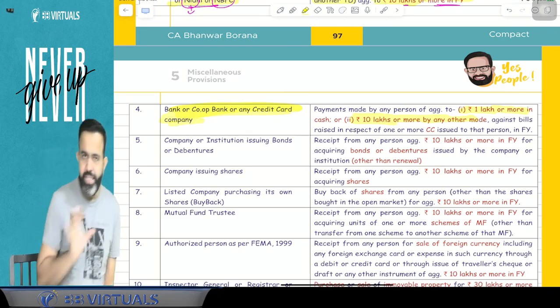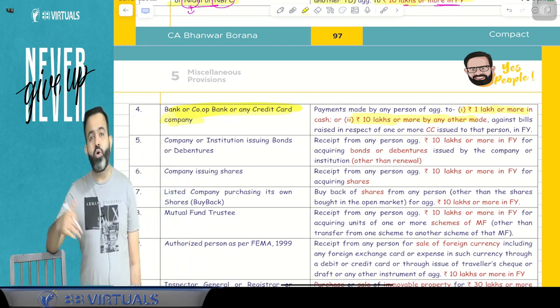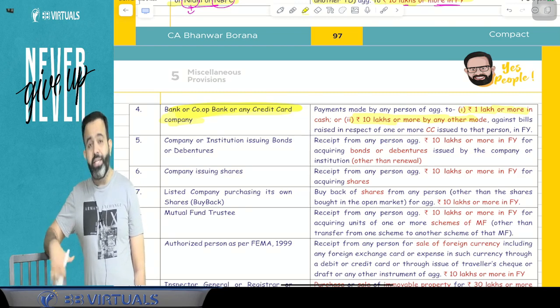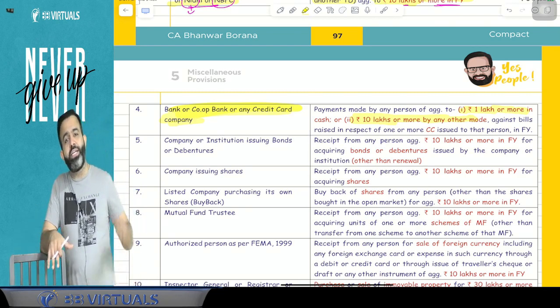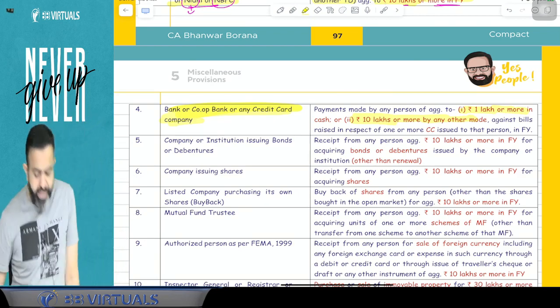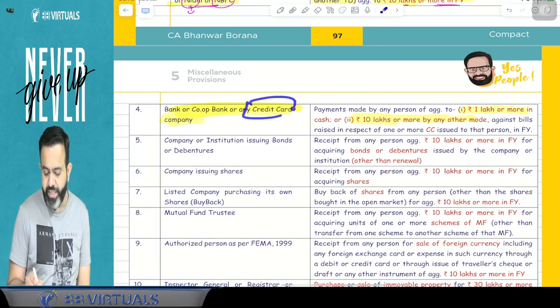So either you made payment of credit card bills of 1 lakh rupees or more in cash, or 10 lakh rupees or more in any other mode, then your detail will be submitted to the income tax department by the bank, cooperative bank or any credit card issuing company. Credit card company means like American Express and all.